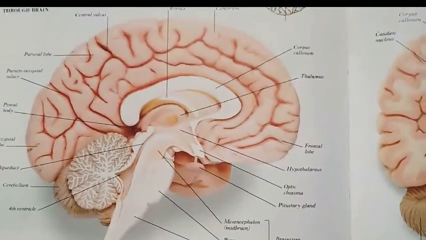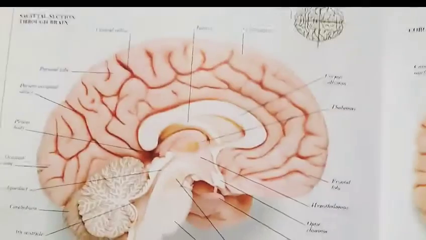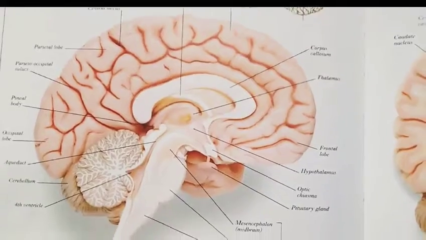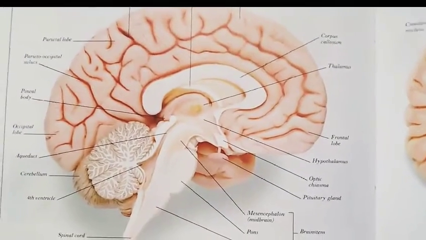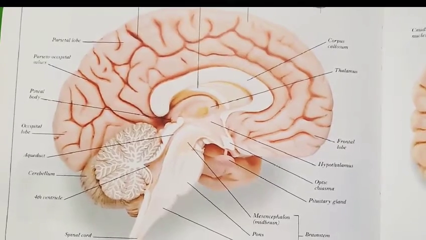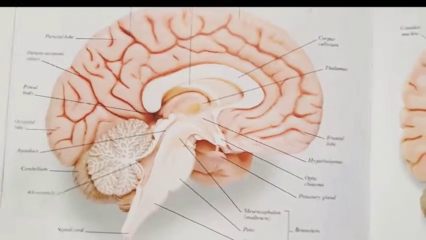So this is about this, and the last portion of the hindbrain is the medulla oblongata. This is the medulla oblongata, okay, also known as the brainstem, and it is involved in the regulation of the respiration, heartbeat, blood pressure, circulation, peristaltic movement, etc. And it is a center of salivation, vomiting, sneezing and coughing as well.